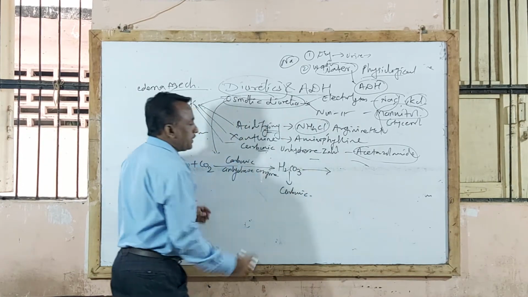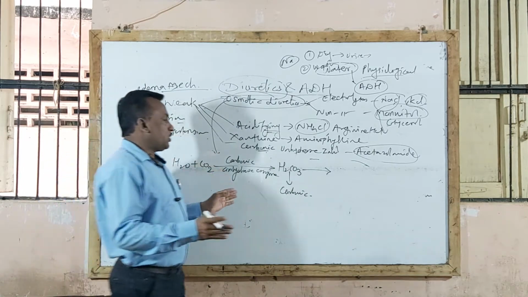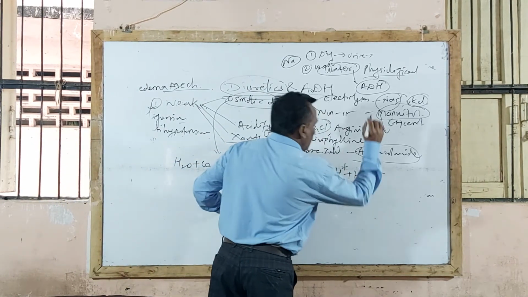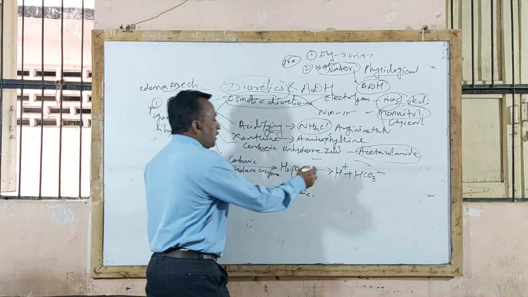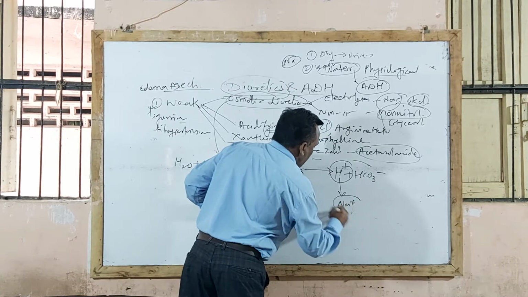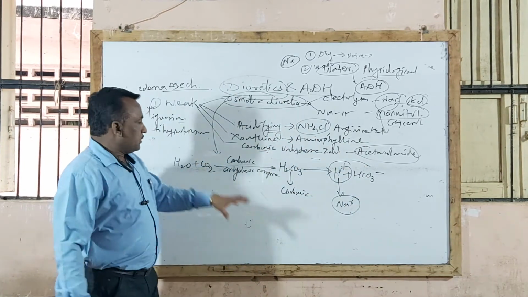Once this carbonic acid is formed, it further dissociates into H+ ion and HCO3-. The H+ ion formed here is exchanged with sodium in the renal tubule.